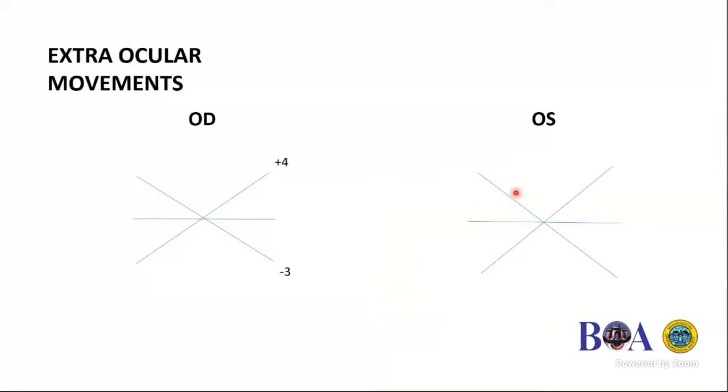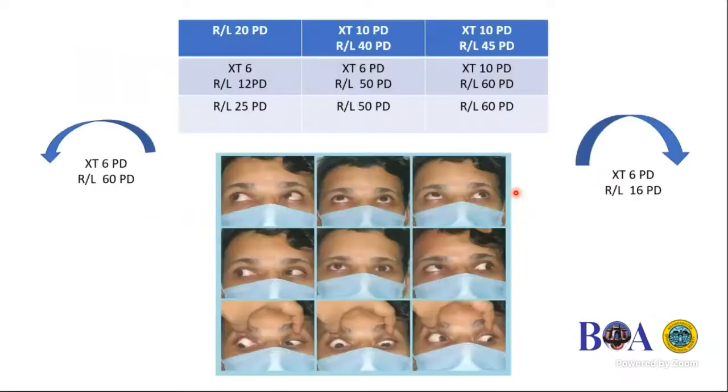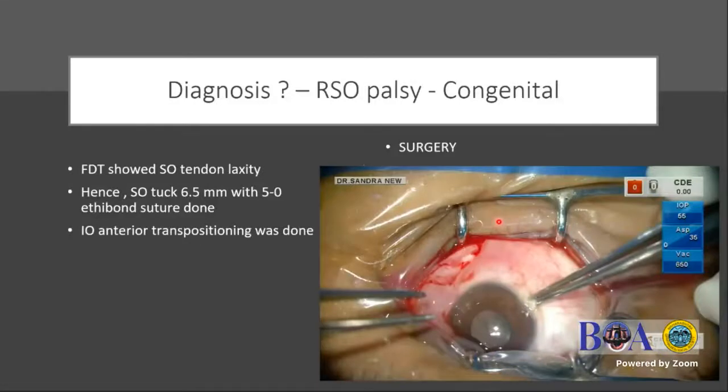And this is his motility, showing the huge right inferior oblique overaction and the right superior oblique underaction. And you can see here again the huge 50 PD of right R/L increasing in the left gaze and the right tilt, as you can see in the 9 gaze photographs also. So here it is. And this again, the trauma was misleading. He did not have an acquired SO palsy component at all. It is a congenital SO palsy presenting late again.